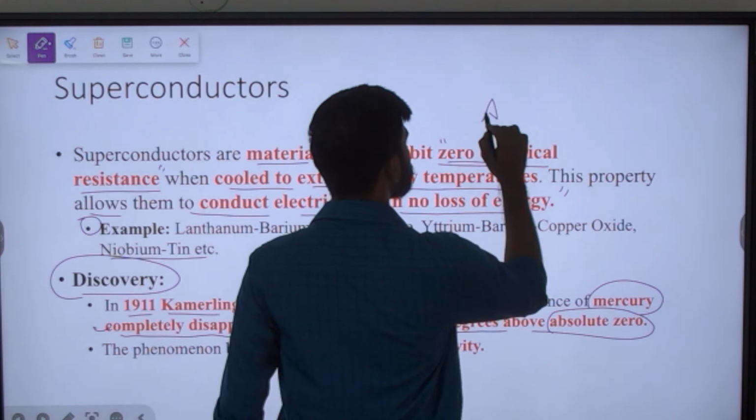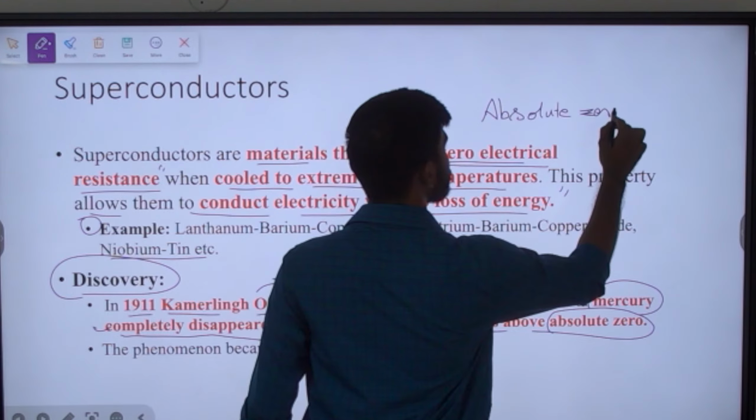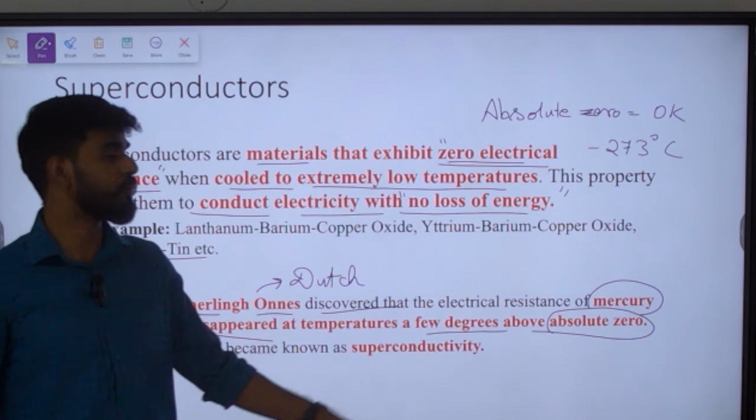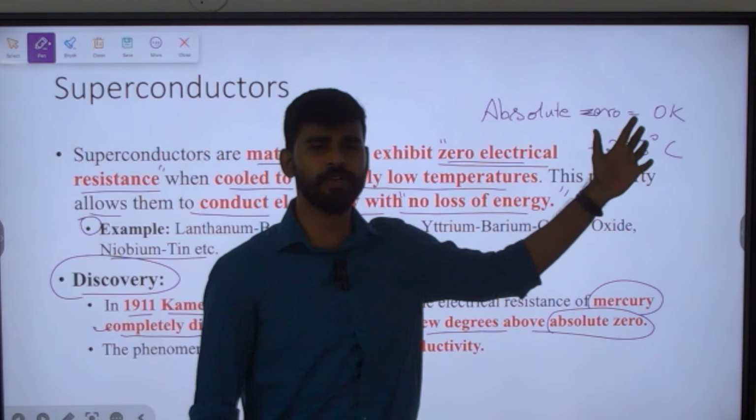So what is absolute zero here? Absolute zero is 0 Kelvin. Absolute zero temperature means 0 Kelvin. In Celsius, it is minus 273 degrees Celsius. Minus 273 degrees Celsius is absolute zero, or it can be simply said as 0 Kelvin. This phenomenon is called superconductivity.